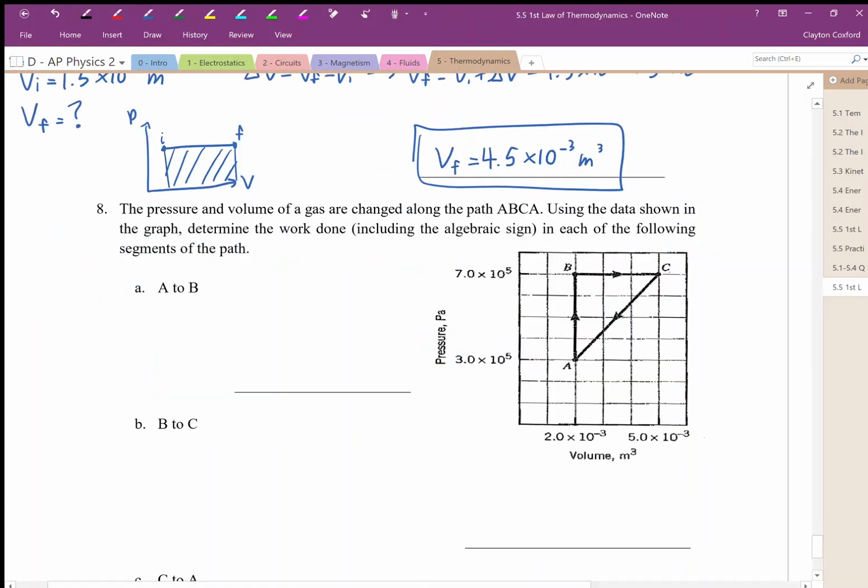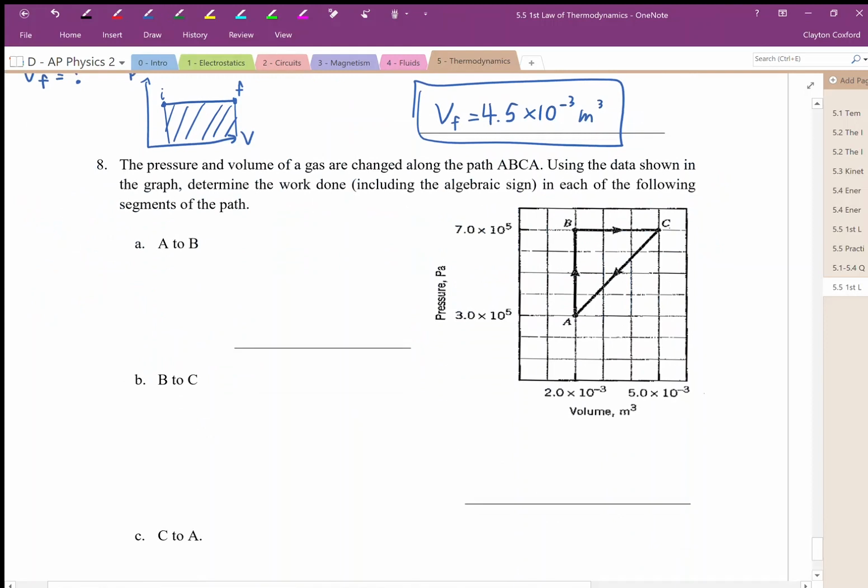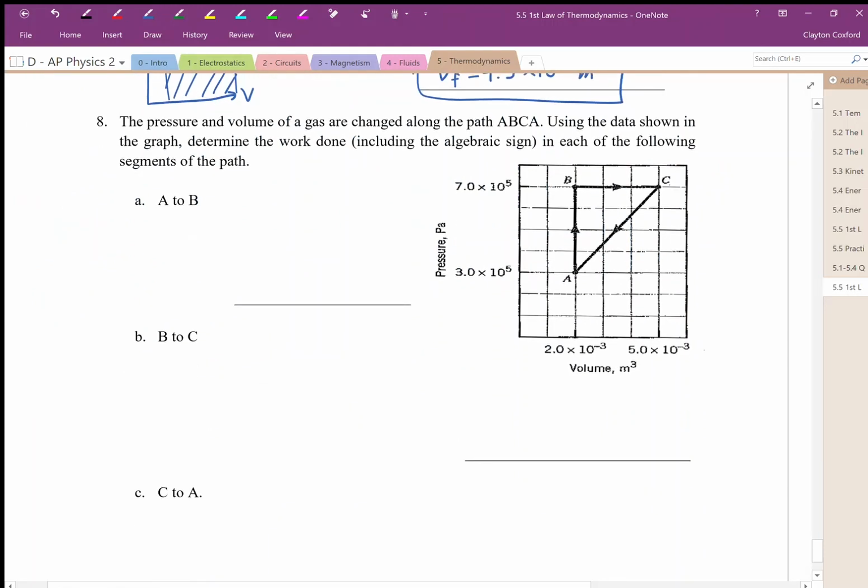Okay, let's work out our last example here. The pressure and volume of a gas are changed along this path. We're going to go from A to B, from B to C, and then from C back to A. We're going to do a full loop here. Using data in the graph, we want to determine the work done in each of the following segments.